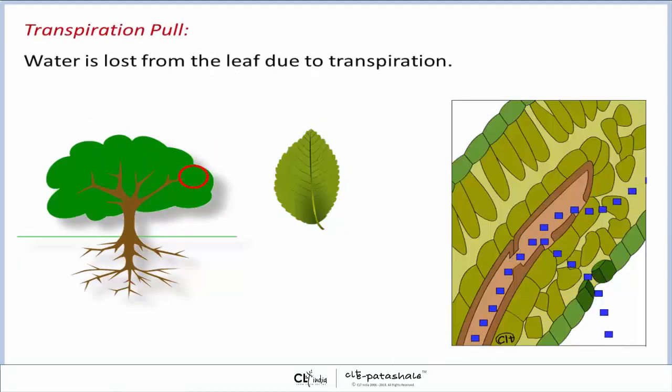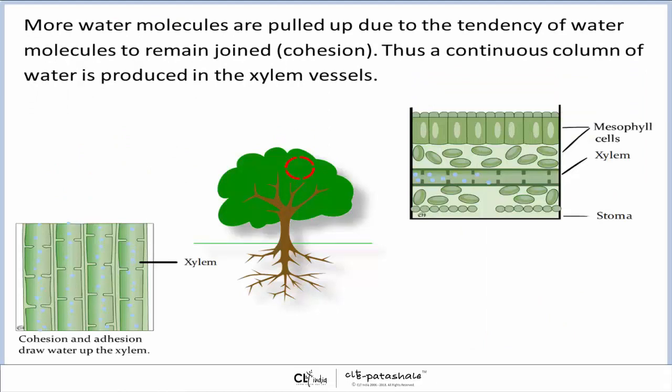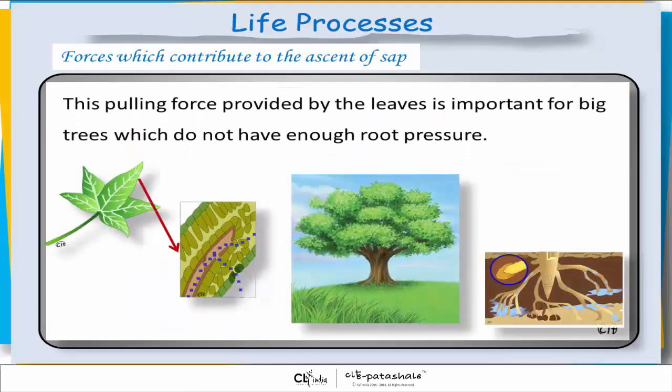Transpiration pull. Water is lost from the leaf due to transpiration. More water molecules are pulled up due to the tendency of water molecules to remain joined, that is, cohesion. Thus, a continuous column of water is produced in the xylem vessels. Forces which contribute to the ascent of sap. This pulling force provided by the leaves is important for big trees which do not have enough root pressure.